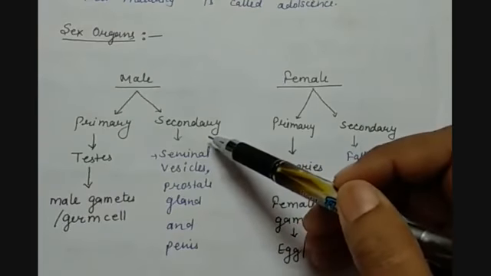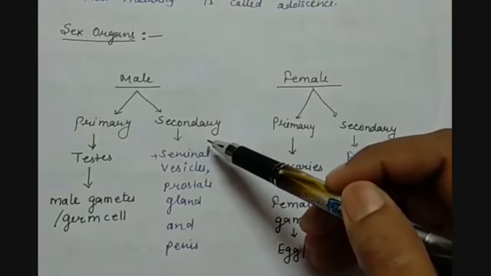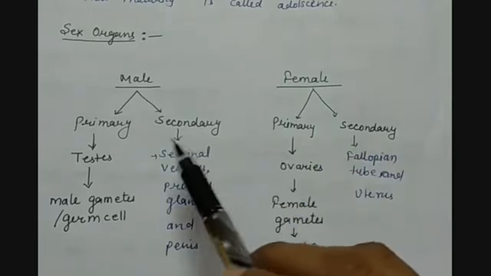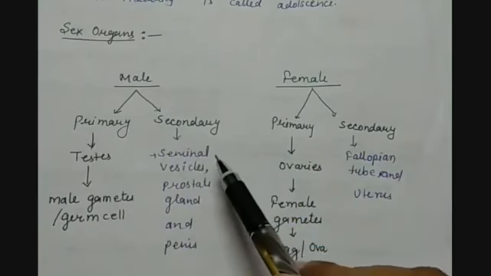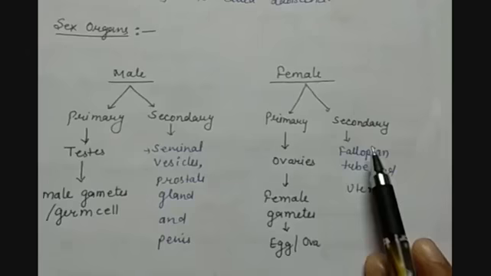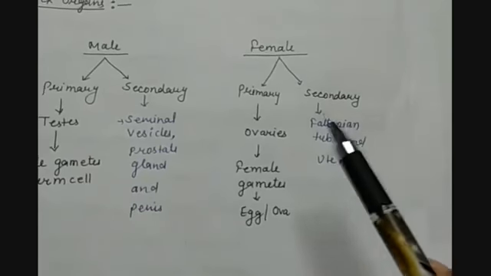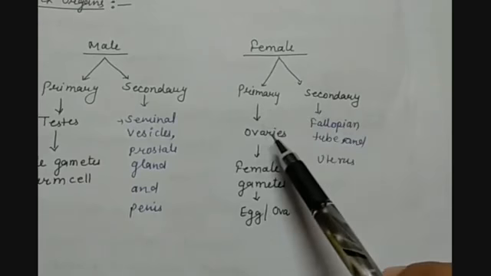Secondary sex organs are the ones which facilitate the process of reproduction, and they help the primary organs to reproduce. Here we have the examples of seminal vesicle, prostate gland and penis. In females, the same system is present: primary and secondary sex organs.